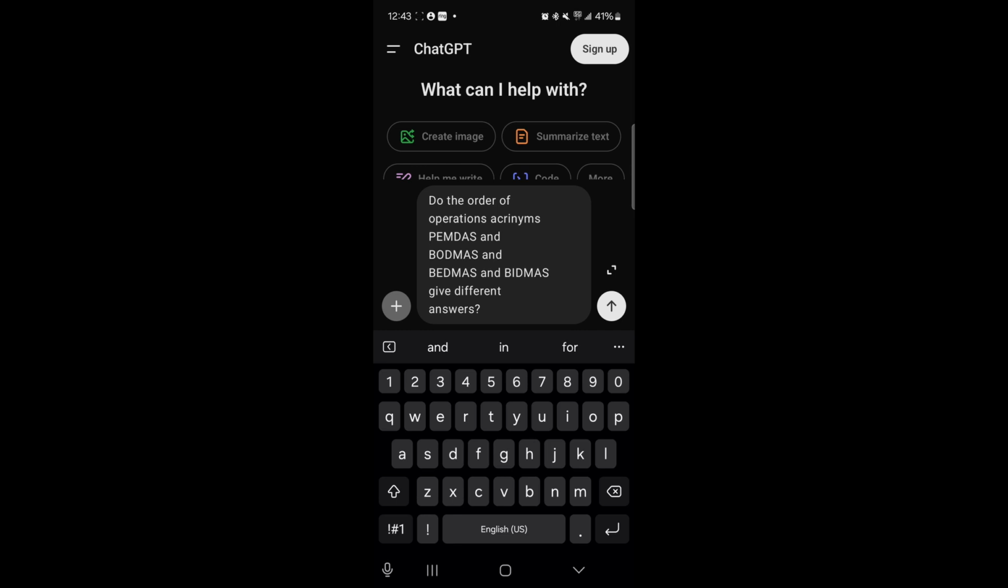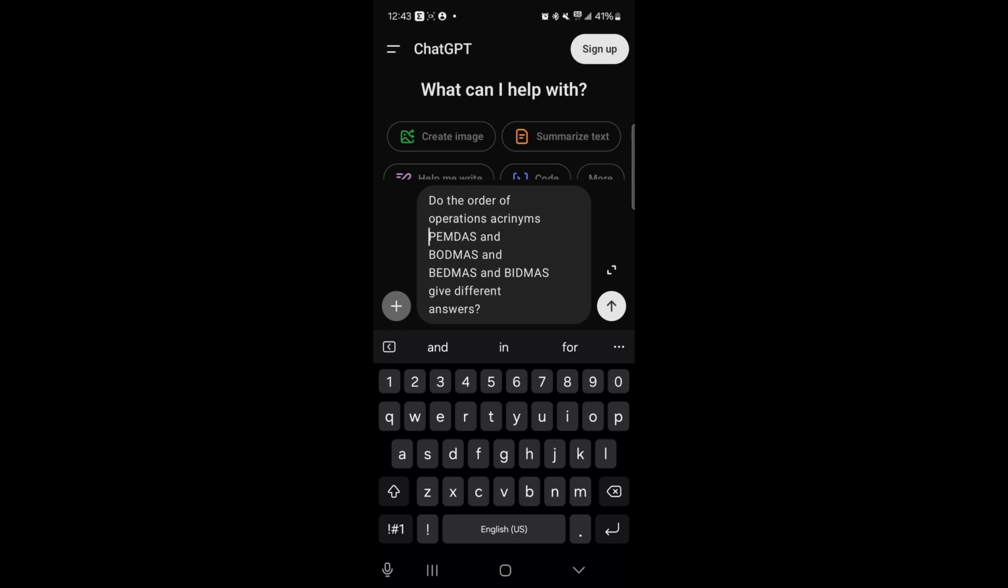And what I see is a lot of people will get into arguments between the different acronyms as if they were different. And of course they're not. But I'm just trying to show people that when you get into these situations and somebody brings this up, you could ask ChatGPT, if you don't happen to have a textbook or a math teacher nearby to talk to. So what we're going to do is ask ChatGPT.